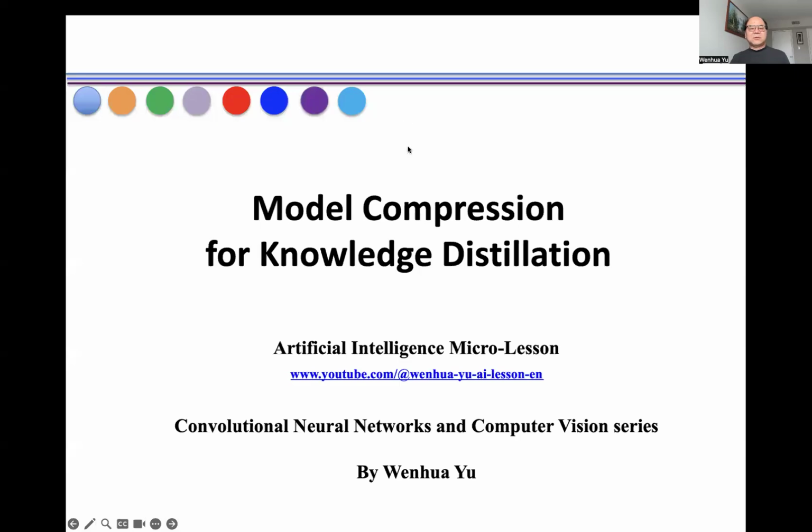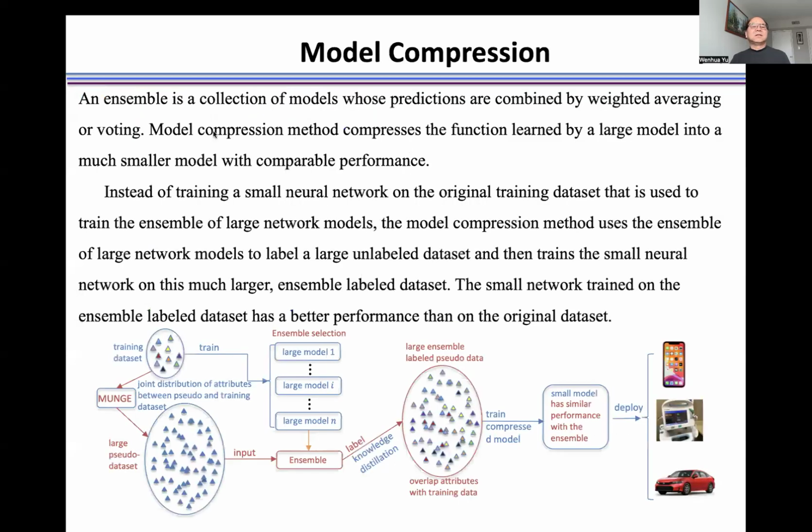In this video, I introduce model compression for knowledge distillation. An ensemble is a collection of models whose predictions are combined by weighted averaging or voting. The model compression method compresses the function learned by a large model into a much smaller model with comparable performance.